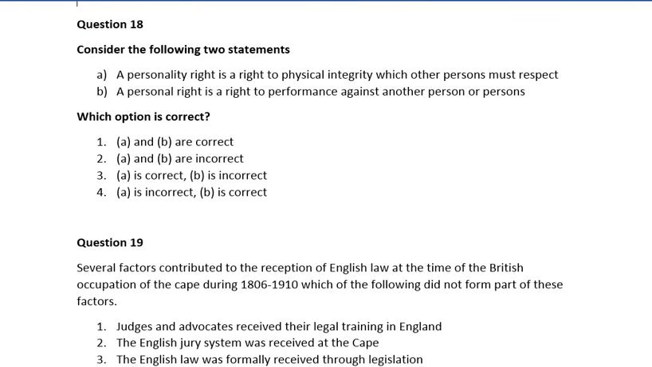Question 18. Consider the following two statements. A, a personality right is a right to physical integrity which other persons must respect. B, a personal right is a right to performance against another person or persons. Which option is correct? 1, A and B are correct. 2, A and B are incorrect. 3, A is correct, B is incorrect. 4, A is incorrect, B is correct. So guys, here the correct answer is number 1, which is A and B are correct.